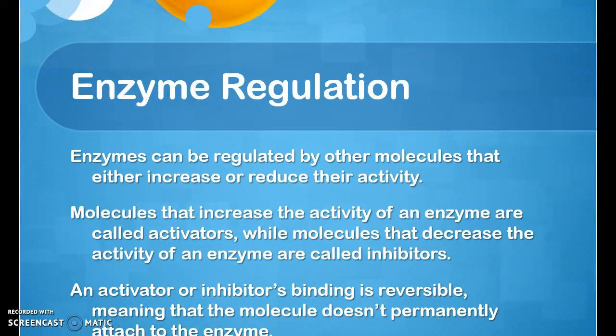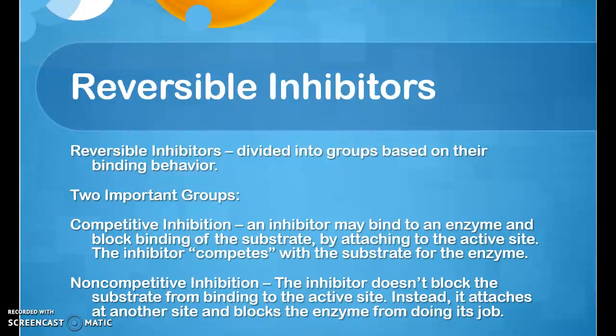Enzyme regulation. Enzymes can be regulated by other molecules that either increase or reduce their activity. Molecules that increase the activity of an enzyme are called activators, while molecules that decrease the activity of an enzyme are called inhibitors. An activator or inhibitor's binding is reversible, meaning that the molecule doesn't permanently attach to the enzyme.